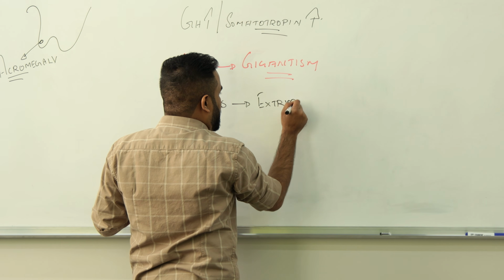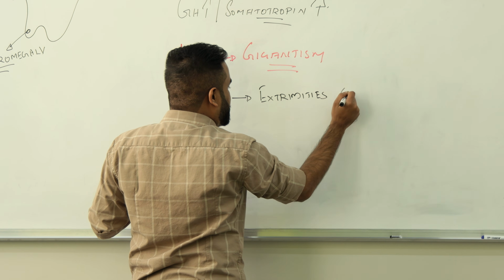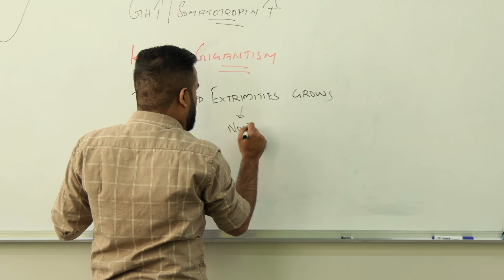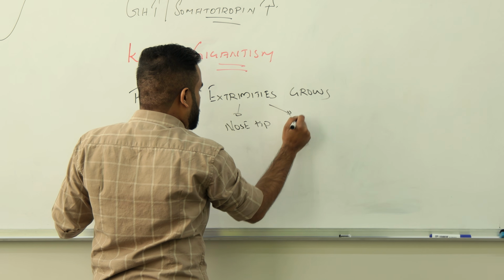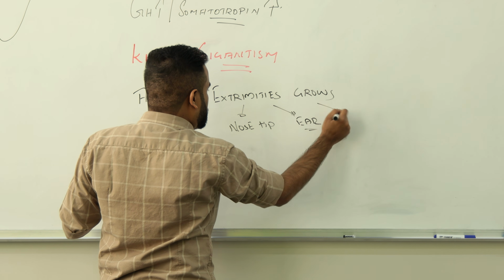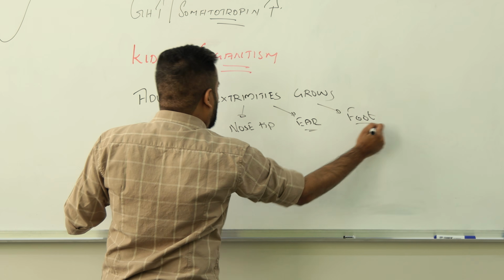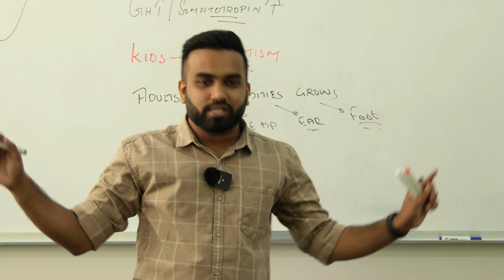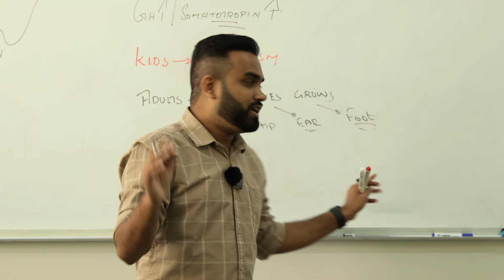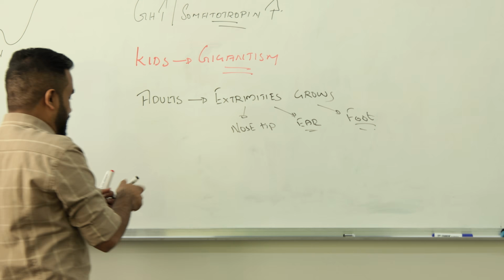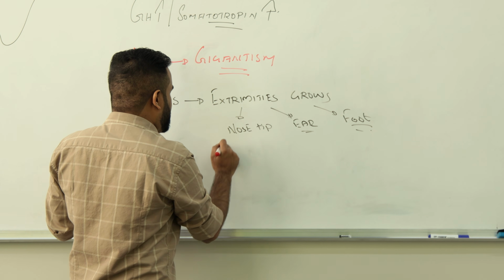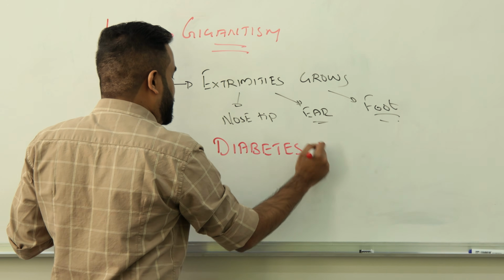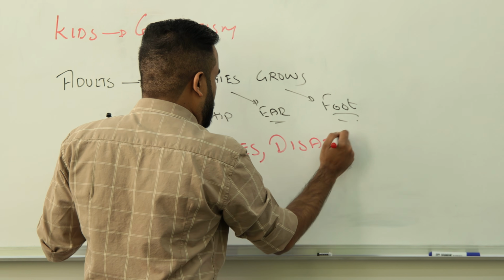because what is growing there? Cartilage. Extremities grow, like their nose tip, their ear, right? Their foot. These are the parts that grow, not height, because after adolescence the epiphyseal plate is closed. So in adults only cartilage grows. Along with that, remember the patient can get diabetes easily here. I will talk about it soon. Diabetes, and they can have diastolic heart failure.